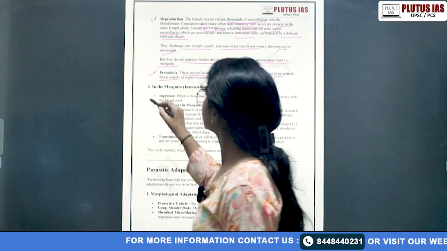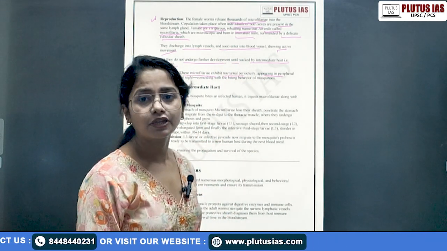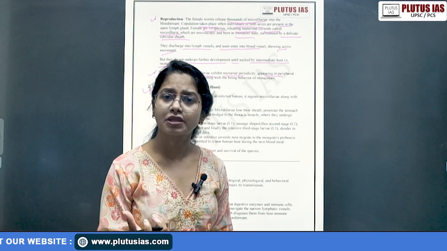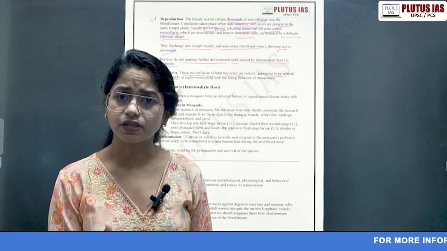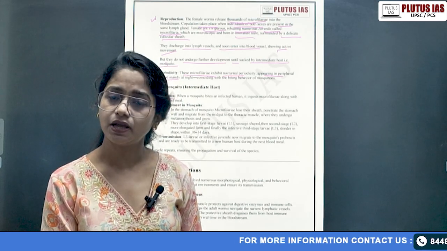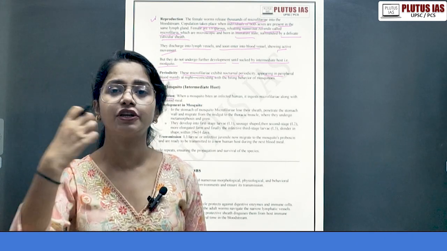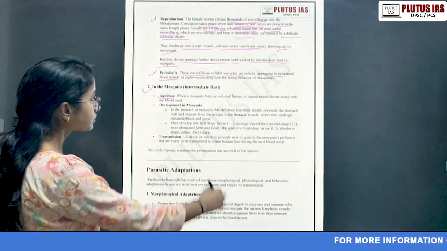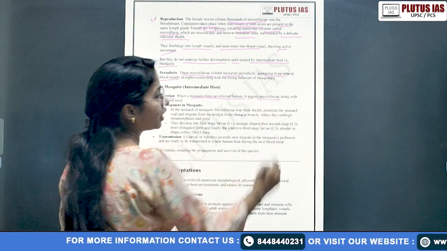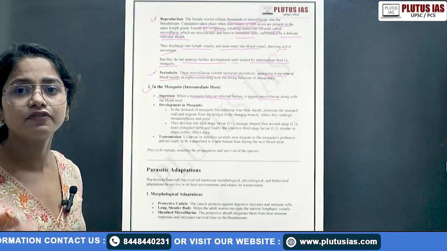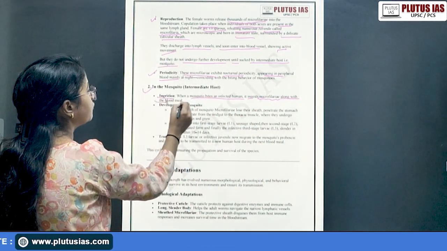Then in the mosquito, which is an intermediate host, from that infected person or human, when again the mosquito, a fresh mosquito or an infected one, it can be anyone, bites for the blood meal again from that human, the larval microfilaria stage gets transferred into that mosquito. So when a mosquito bites an infected human, it ingests the microfilariae. You have to remember which stage is transferring. In fact, it ingests the microfilariae along with the blood meal.